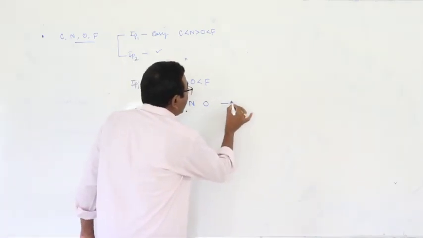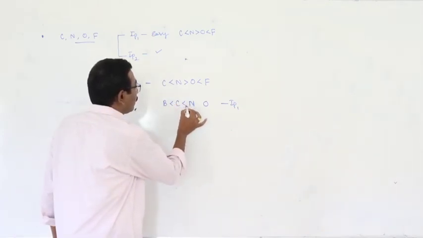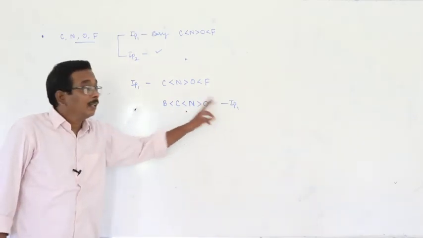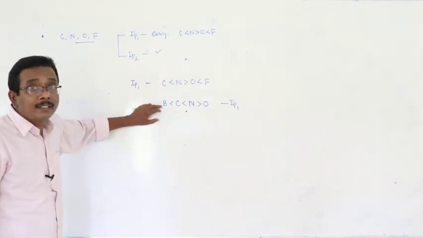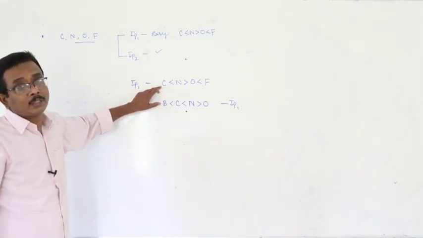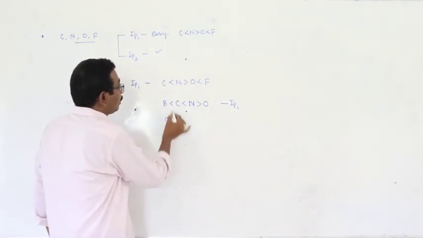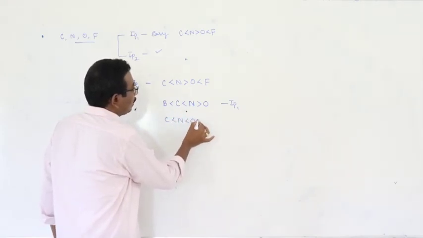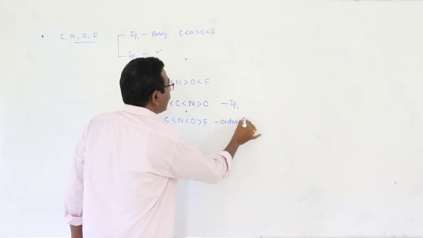For these 4 elements, you have to write IP1 first. That is, this is the order of first ionization potentials of these elements. These are the elements that represent the second IP of this one. Now, put the same thing in this: carbon, nitrogen, oxygen and fluorine. This is the order of second IP.